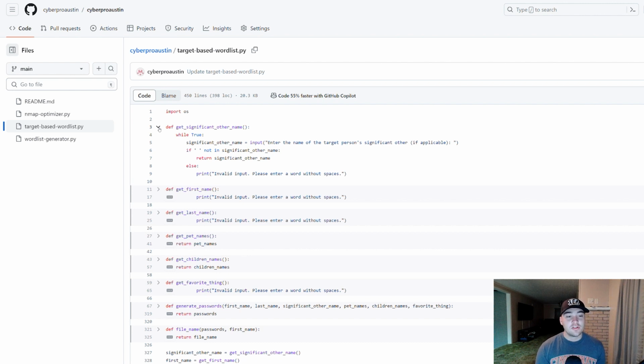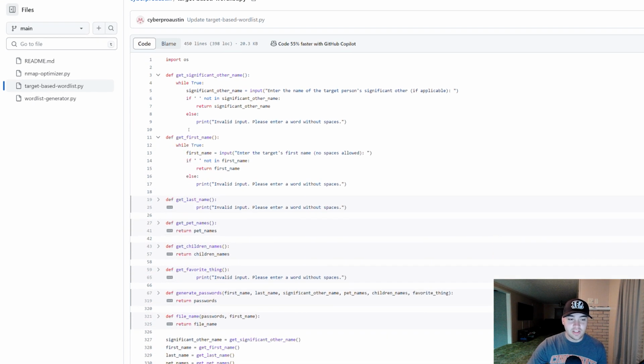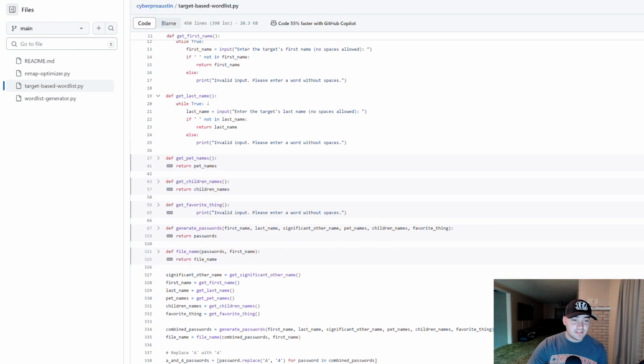The first thing is getting the significant other's name. A lot of times people make a password that has their spouse's name and then a number afterwards. We save that to a variable for later on. Then we get the first name of the person, and the last name of the person.